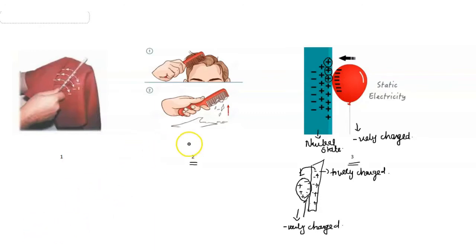Similarly, in the case of a comb, this phenomenon happens when you comb your dry hair and take the comb towards a piece of paper, the paper is attracted towards the comb. So this is the reason.